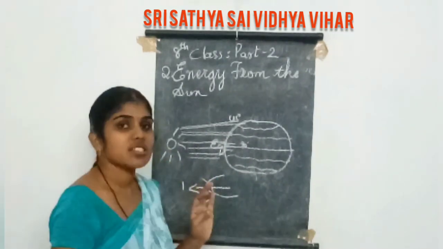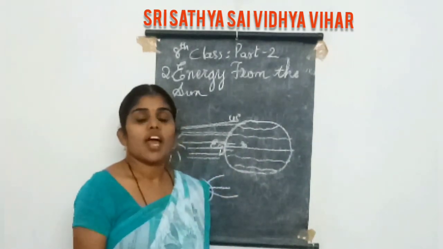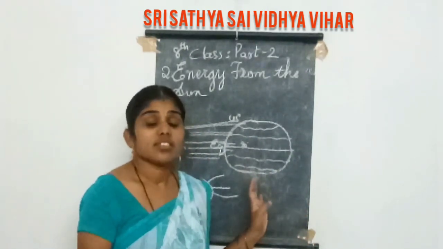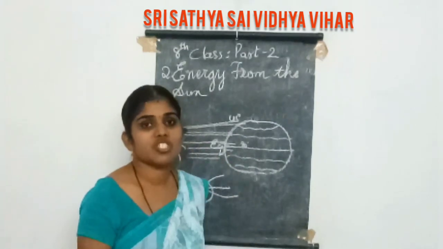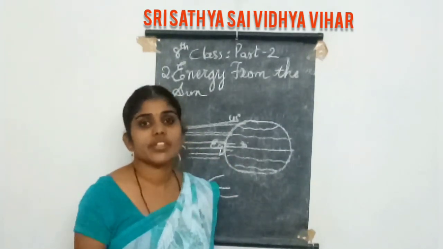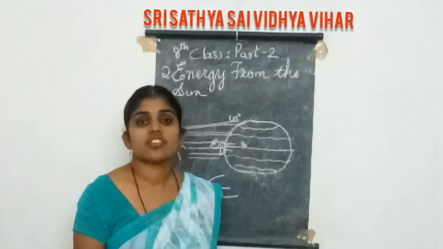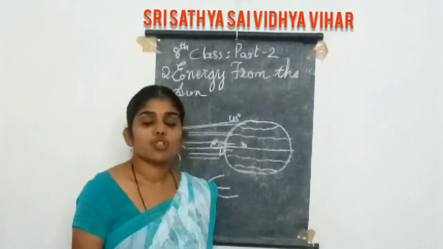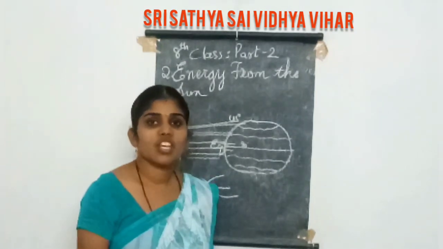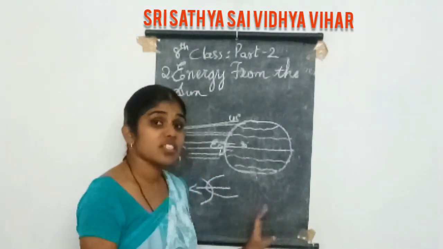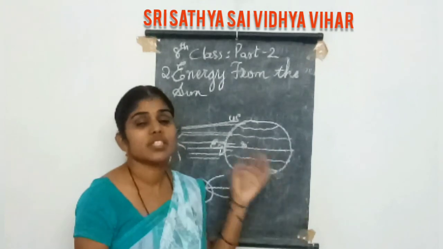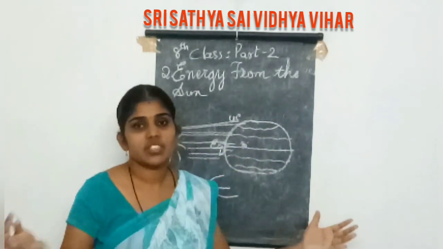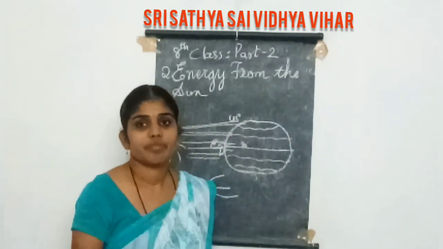The places which are near the equator are called the equatorial region. Equatorial region means the places which are near the equator. These regions will get more sun rays and more heat.